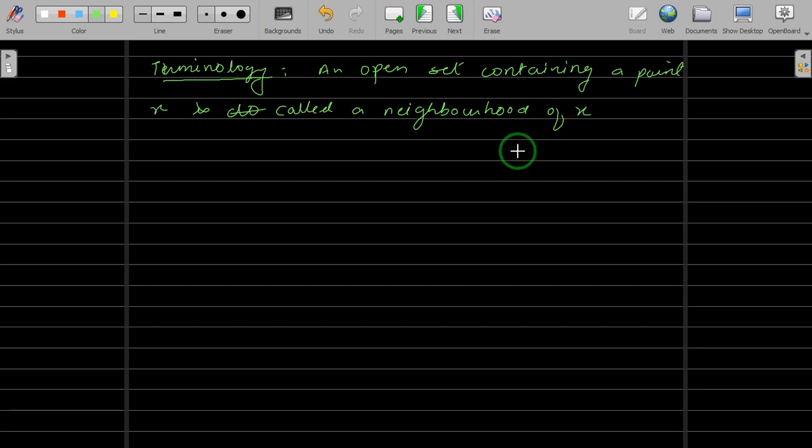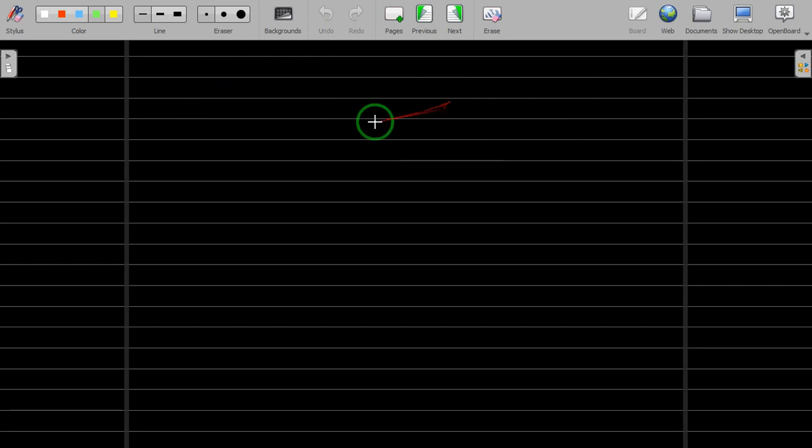In fact, I remember I used the term basic neighborhood. So neighborhoods are nothing but the open sets which contain x. In future, if we say it's a neighborhood, then you know that it's an open set which contains x. And rather than writing the whole term, we will write NBHD.